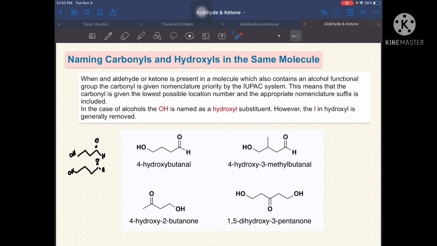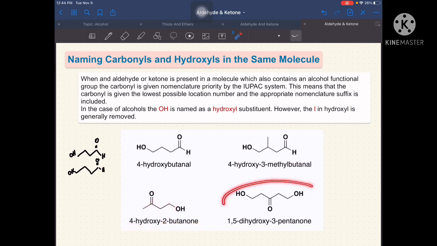Ngayon, paano naman kaya kapag ketone? So, si ketone, nasa may gitna lang naman yan siya. So, doon tayo magsa-start ng ating number 1 kung saan pinakamalapit yung ating functional group. So, we have here 1, 2, 3, and 4. Kay carbon number 2, kaya number 2 siya dyan, and then butanone. And then kay carbon number 4, yung ating hydroxy.